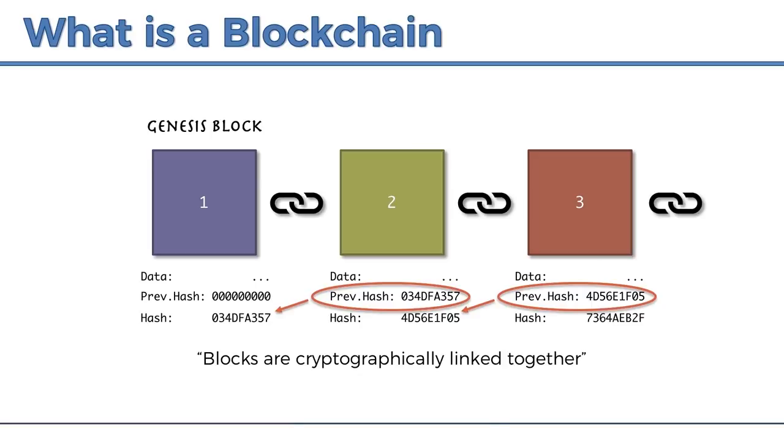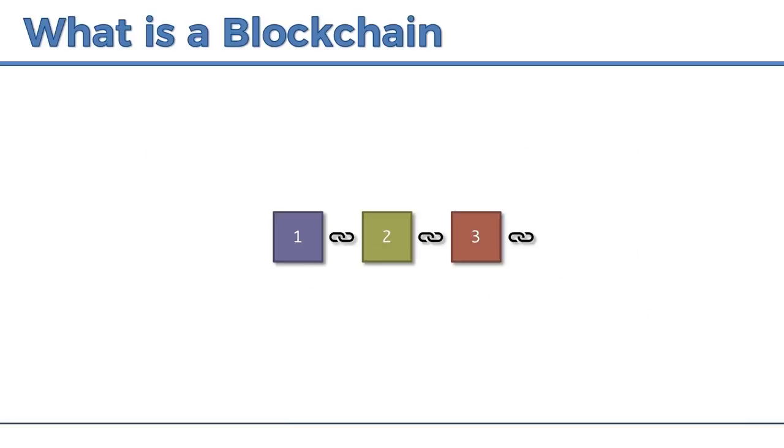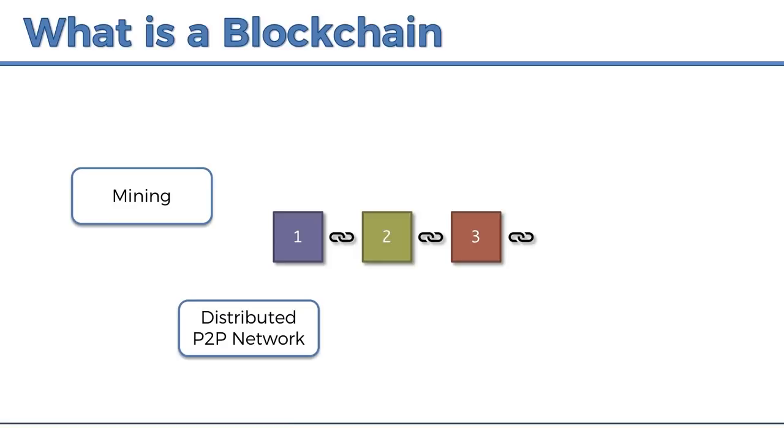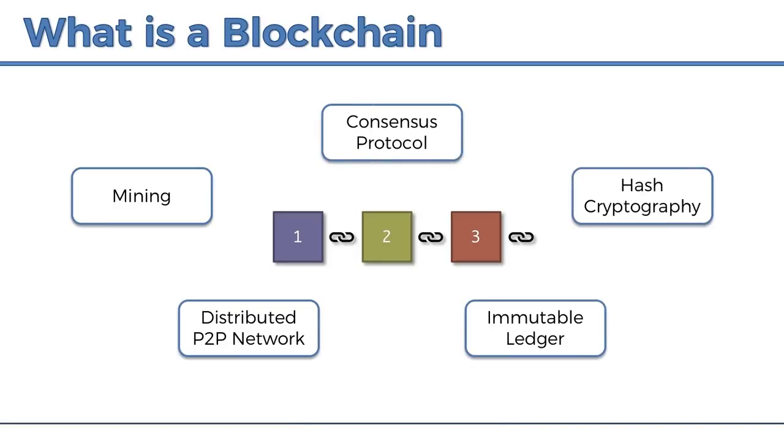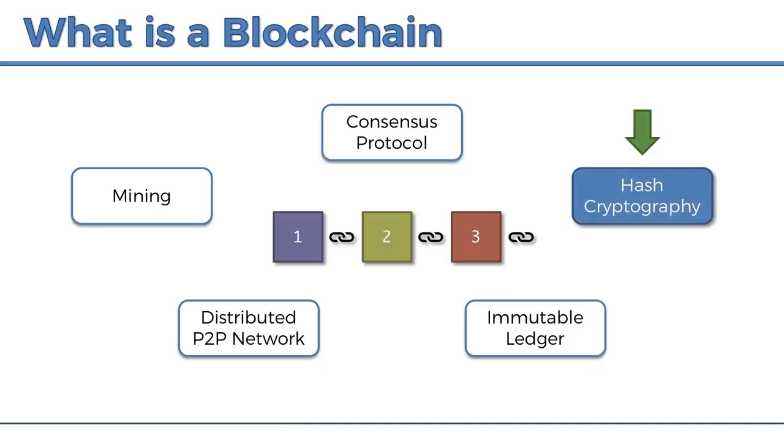To get us started, there are many more concepts to blockchains: things like mining, distributed peer-to-peer network, consensus protocol, immutable ledger, and hash cryptography. Right now, many of these might sound very alien or confusing, and that's totally fine, because we're going to go through them one by one in the coming tutorials, debunk all myths, and understand exactly how everything works. We're going to start in the next tutorial with hash cryptography.